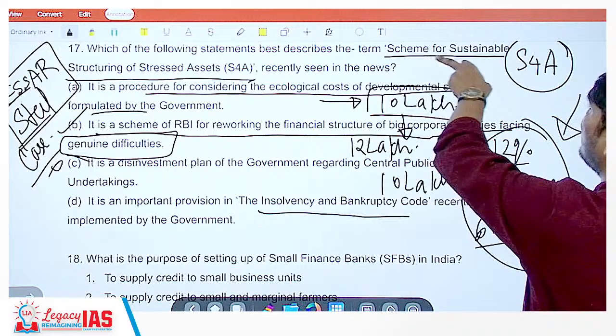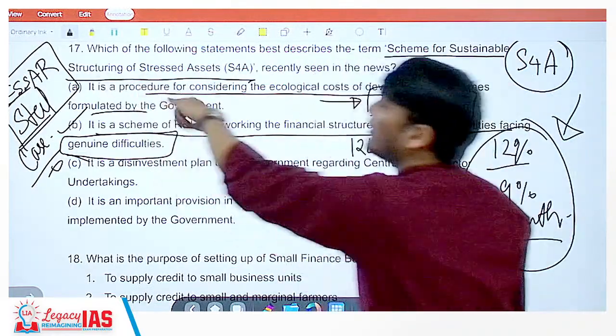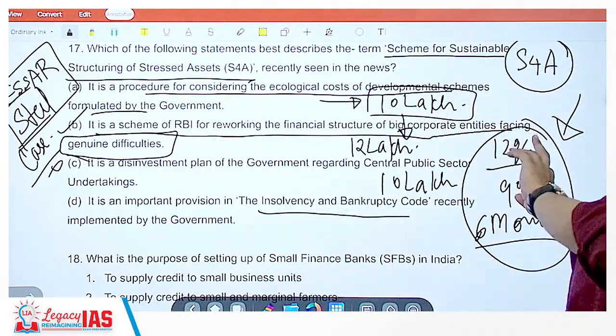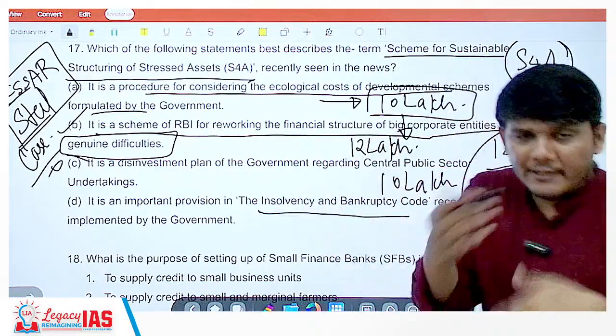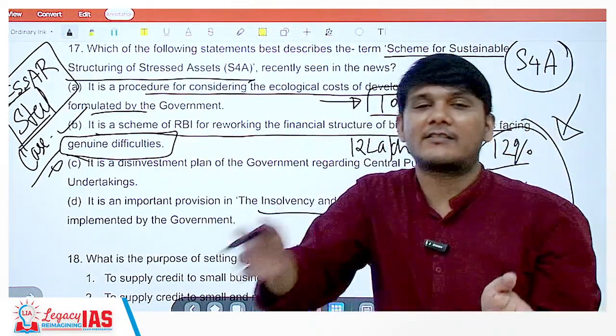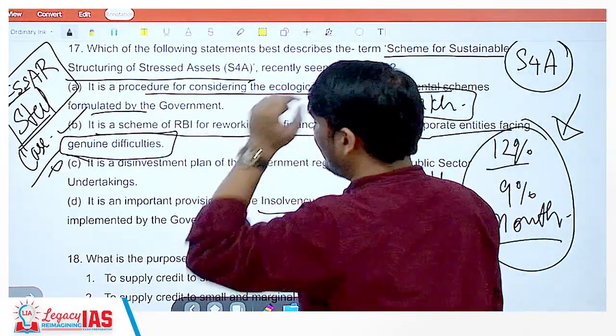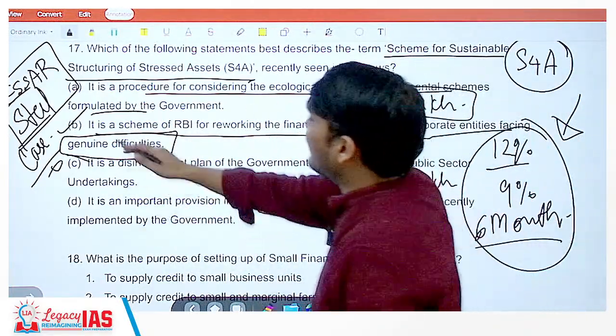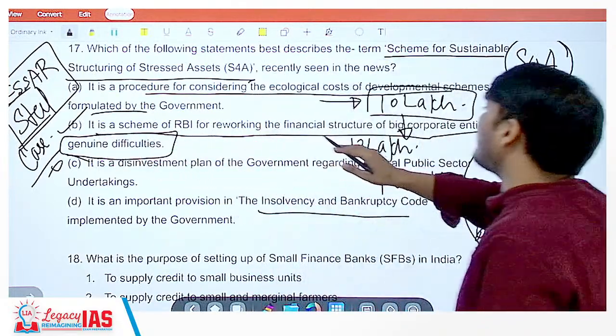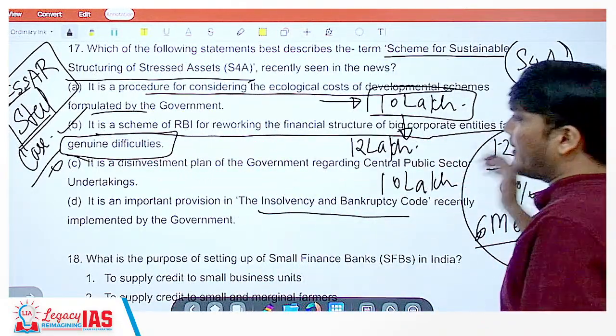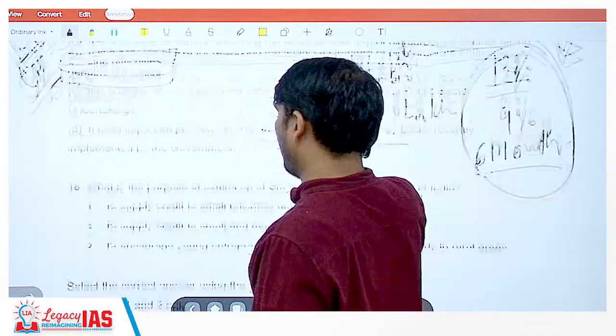You can see, scheme for sustainable structuring of stressed assets. Right, you are restructuring in a sustainable way, so that is sustainable structuring. It is not selling, it is not disinvestment or anything. So the correct option is option B, that is, it is a scheme of RBI for reworking the financial structure of big corporate entities facing genuine difficulties.